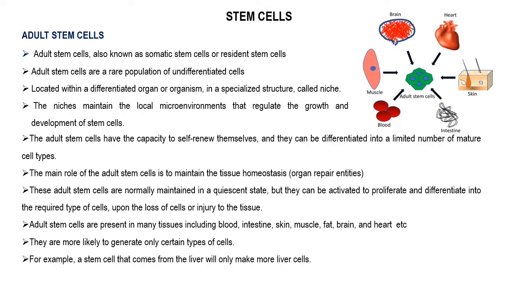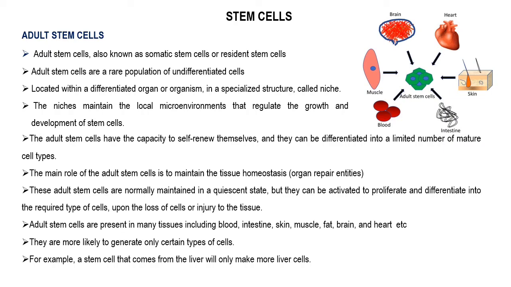That means these adult stem cells help the tissue stay in a steady state. If any loss of cells or any damage of cells occurs, these adult stem cells will repair that tissue, and that will make balance in the tissue and organ.